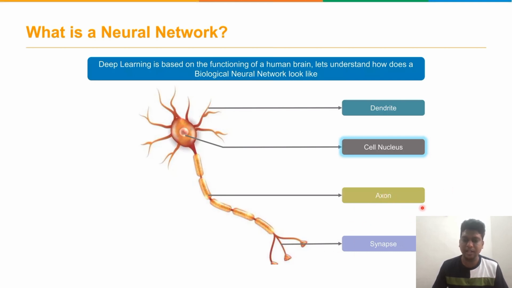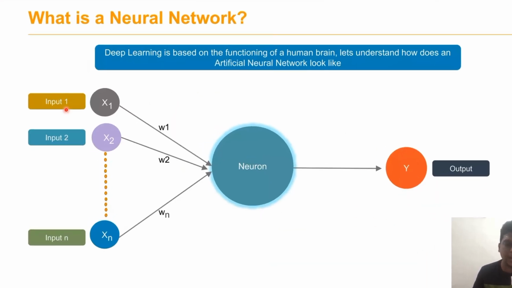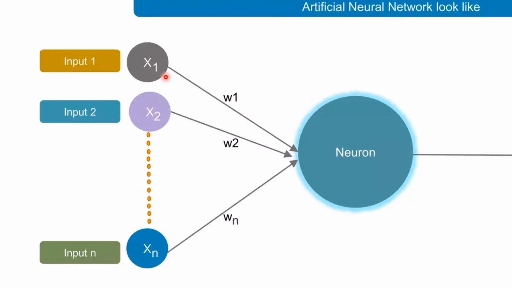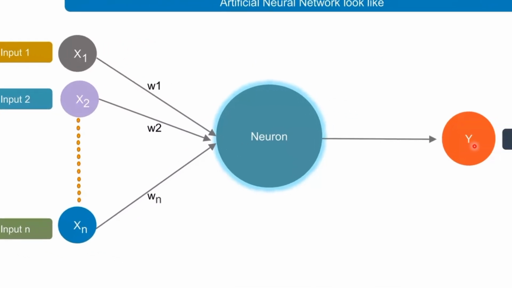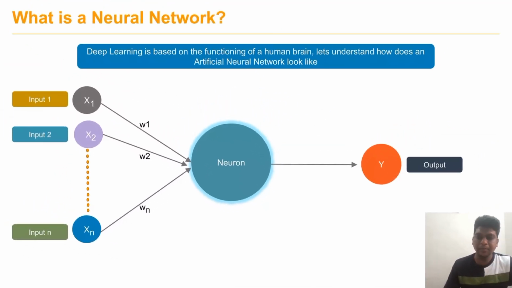Then these synapses are the divisions. Here you can see that n number of inputs are given, represented as x1, x2 till xn. The weight represents the connection between that input and that neuron. W1, W2 represent the weights, and the output is predicted finally.